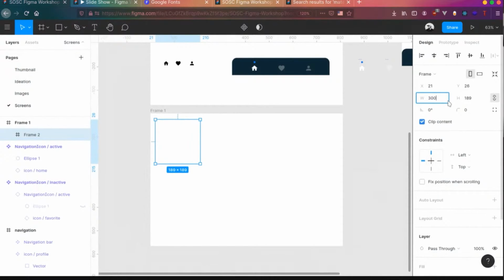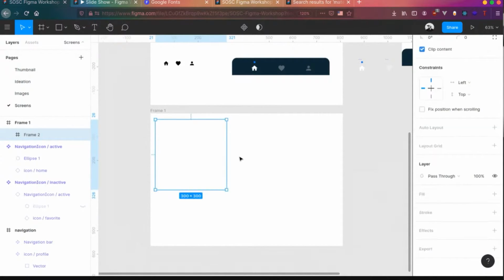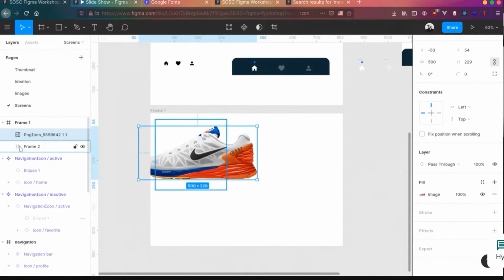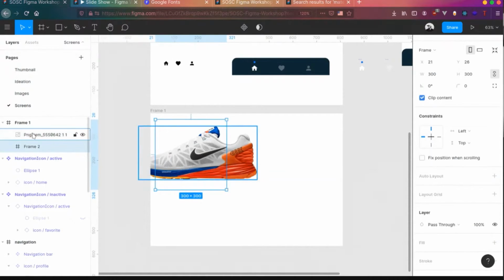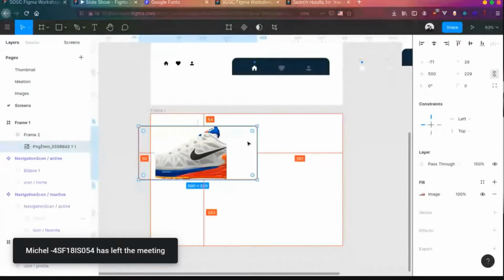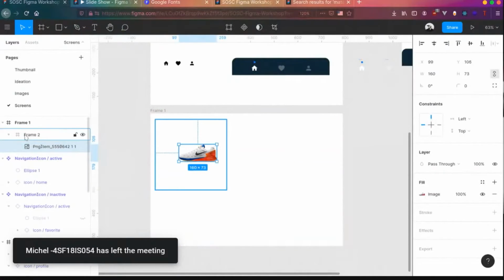So I'll create a 300 by 300 frame and add an image inside. I already downloaded an image, so I'll simply drag and drop the image over here. Give me a second. There is downloads and we have shoes, and let's drag and drop a shoe. That's the shoe we have, so we can hover over it and see this is the frame. We can simply drag the image into the frame, and you can see everything else gets cut out. So you can simply resize the image to fit inside the frame.